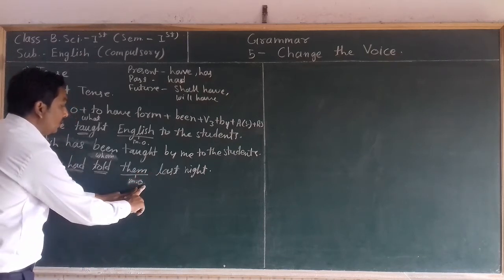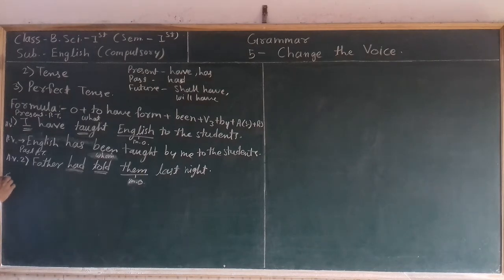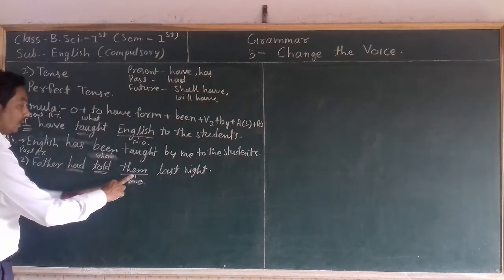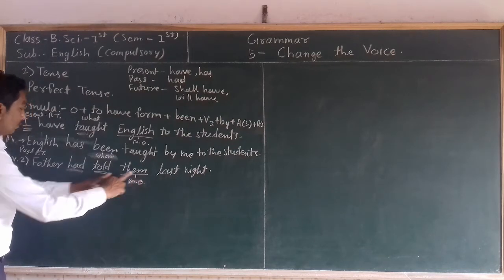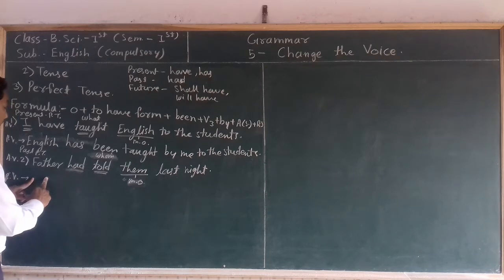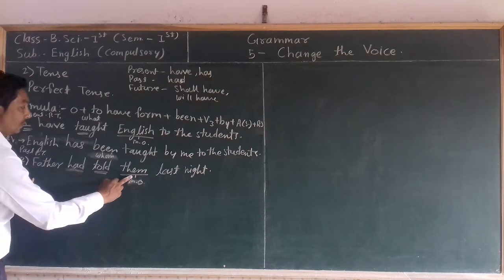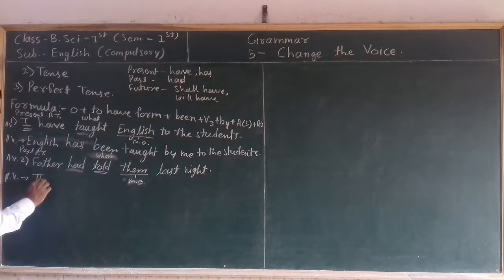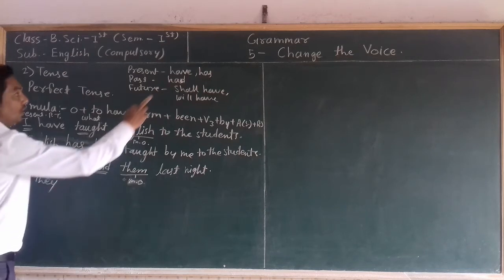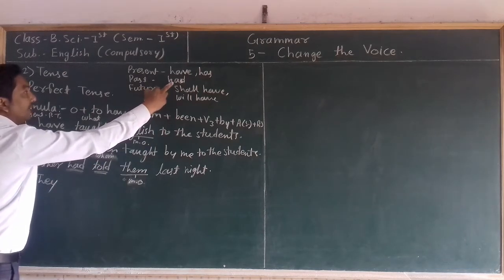So object of active voice becomes subject in passive voice. So if we are going to get this object as the subject in passive voice, we have to write the nominative form of this object. So what is the nominative form of them? It is they. Then in past tense there is only one to have form, and that is had.